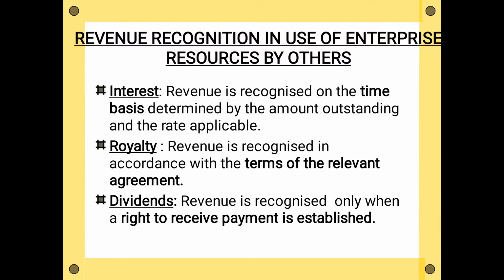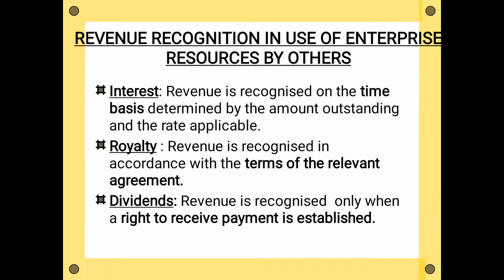When will this right be established? When the company declares this dividend in their annual general meeting. On that date you get the right that you are going to receive this rupees 10,000 dividend. So for example, if the annual general meeting is held on 31st March 2019, you can recognize your dividend revenue on 31st March 2019 in your books.